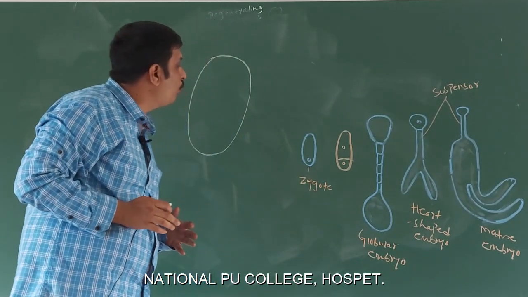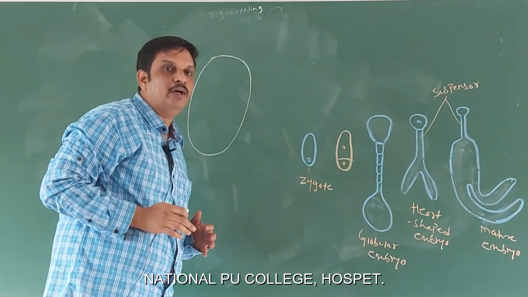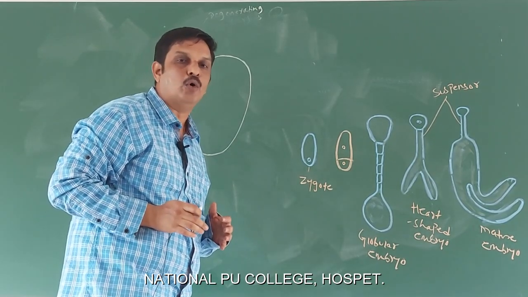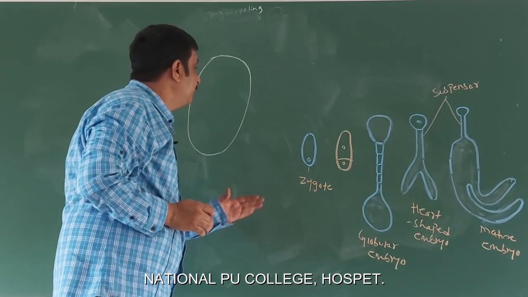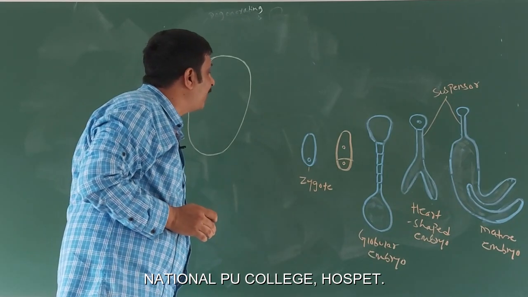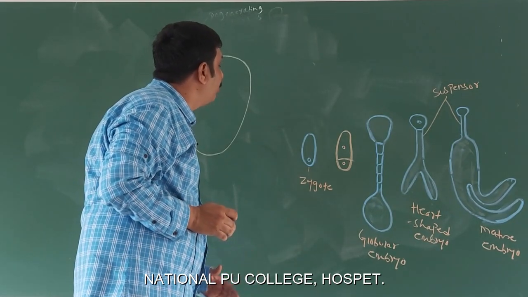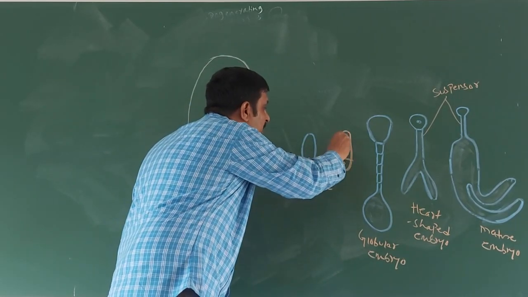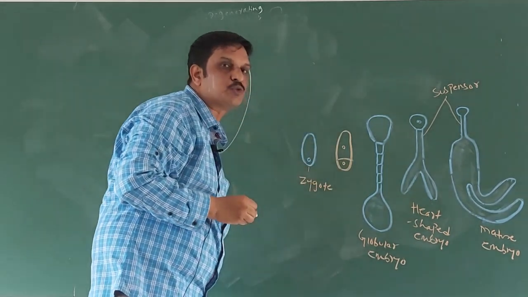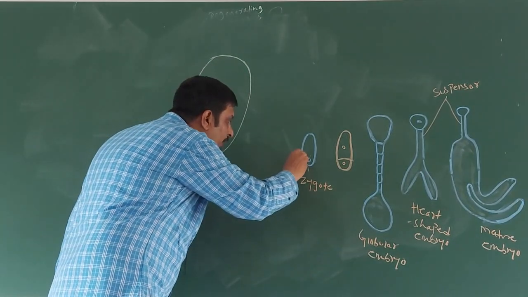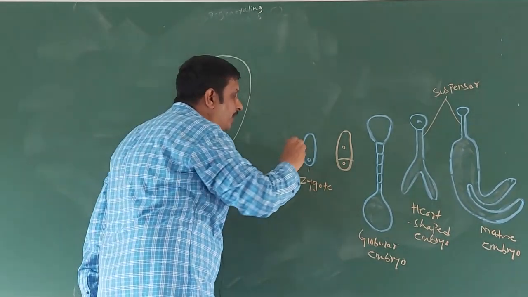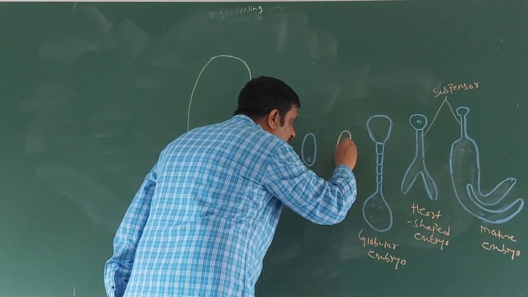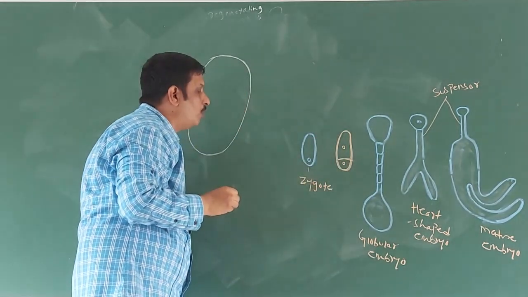The sequential events involved in the development of embryo are as follows. The zygote divides by mitosis, resulting in the formation of two cells, namely the embryo cell and the suspensor cell, otherwise also called the basal cell.